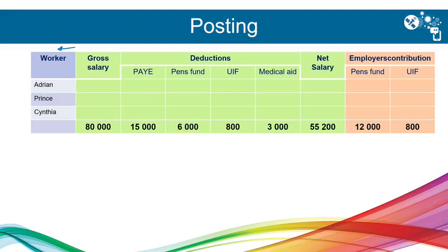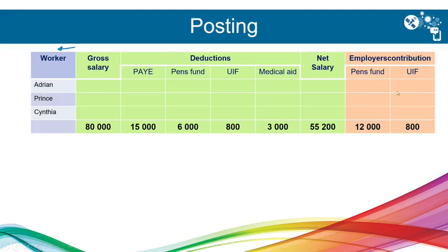Then the posting. The gross salary part, the green part, is the one, because we've seen in the previous slide, gross salary equals all the deductions plus the net salary. So obviously when we post, we will apply that same principle. And then the orange part, we have the contributions separately.